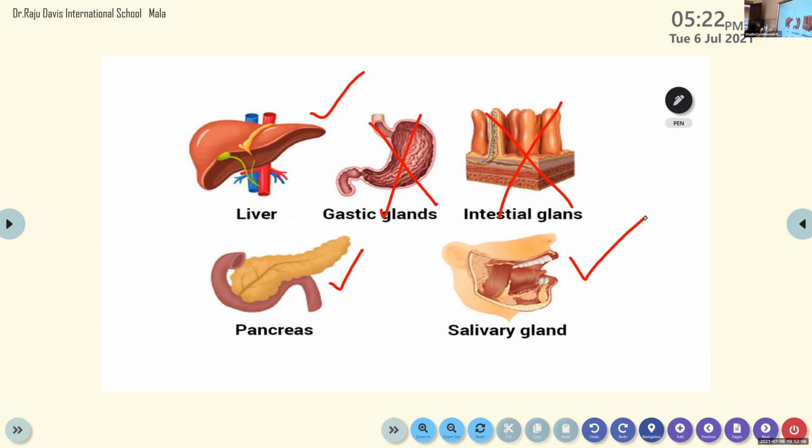They are liver, pancreas, and salivary gland. They secrete the digestive juice or digestive enzyme that helps in the process of digestion of food. Is it clear? Yes, ma'am.